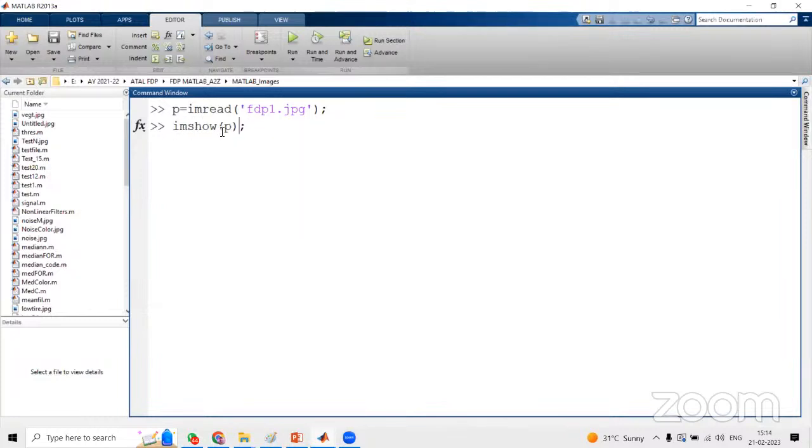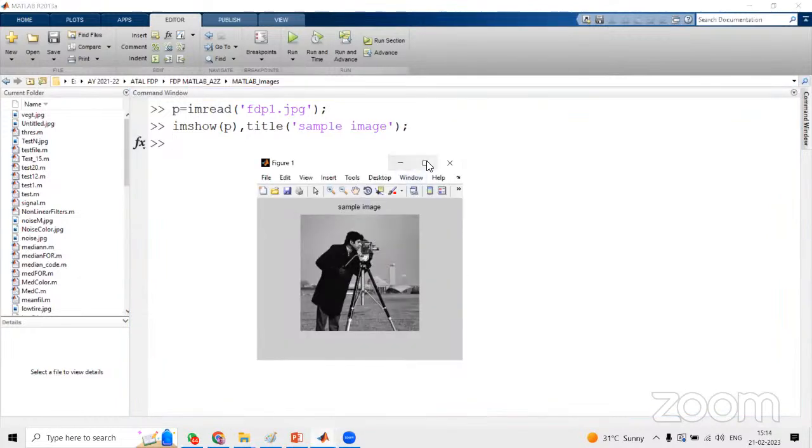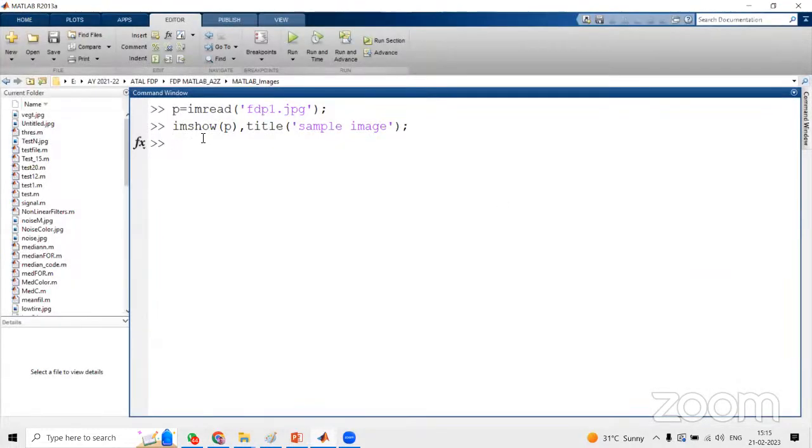So imshow p, let me use some title, sample image. Now just press enter, don't run, just press enter in the command window, and you can see the output here, sample image. Hope you can see the output. Sample image is the title, and whatever image we have stored in the variable p.